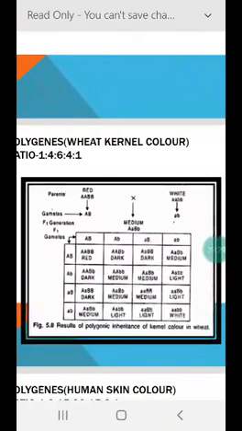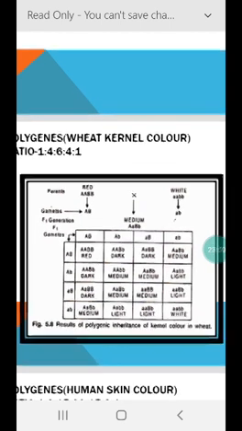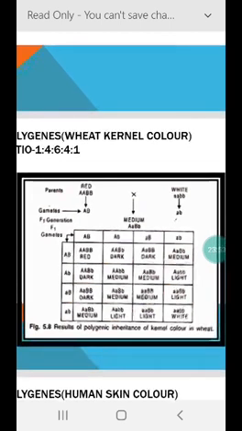So mainly in case of continuous variation, when we see number of colors, they range from the darkest red, then medium, then intermediate red color, then light red and white. So these are different colors which we see in case of wheat kernel.